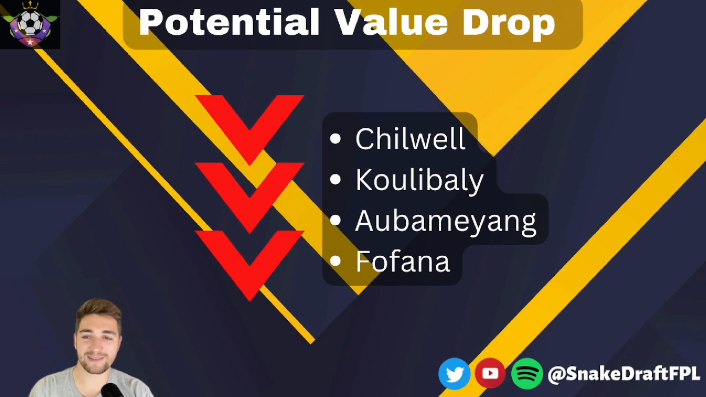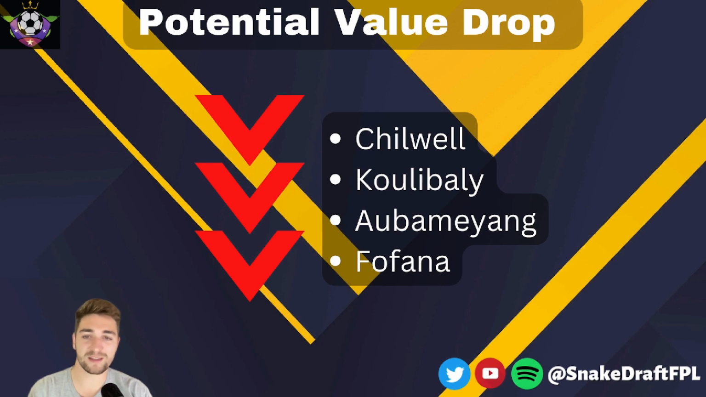Cucurella's end product isn't as good as a lot of people think. I don't think it is bad, but it's not great. It's not up to the level of someone like Sterling or Chilwell. So yeah, I'm a bit concerned about the likes of Koulibaly and Fofana because it just doesn't seem like there's enough slots in the team for them all to play.